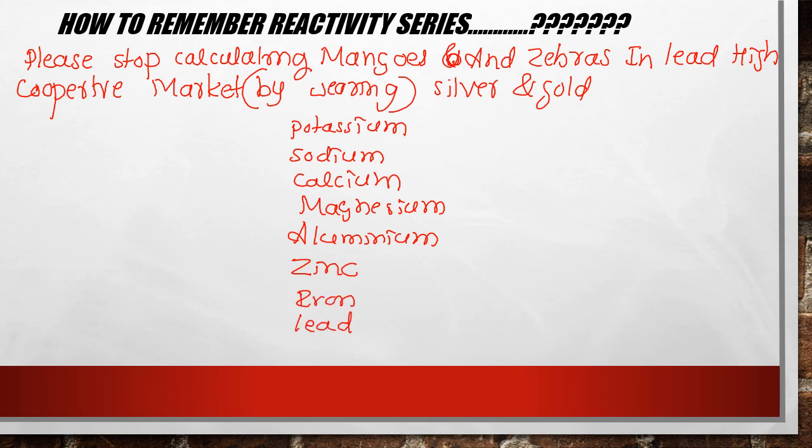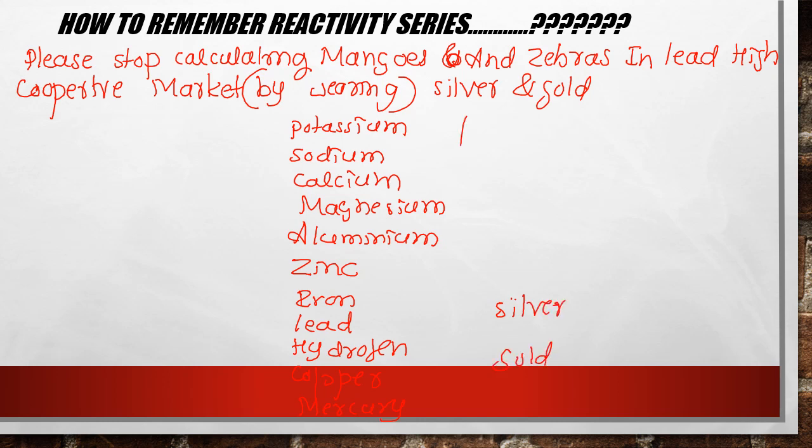High, hydrogen. Cooperative, in the sense copper. Market is for mercury. And for the last two, there is no need for the words by wearing. The remaining last two are, of course, silver and gold. This is the reactivity series.